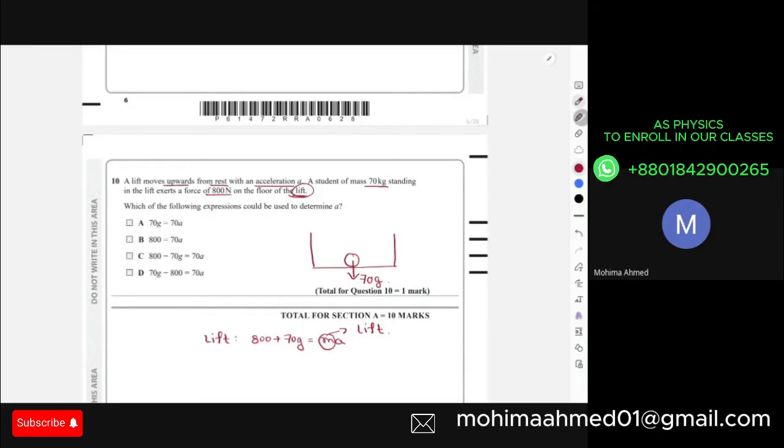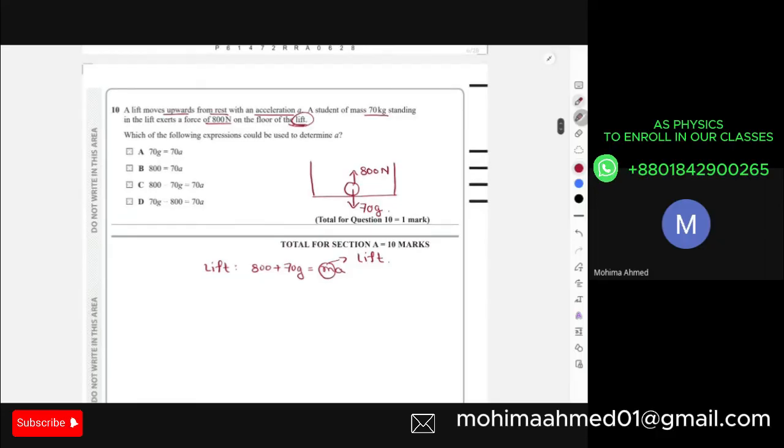But if you're considering the person, if you're trying to find out what are the forces acting on the person, then on the person you have only weight acting in the downward direction, earth is pulling the person downward, and from the floor of the lift, the person is receiving an electrostatic reaction force in the upward direction of 800 Newton. So you have 800 upward, 70g downward, and obviously the person was still connected to the lift, right? So if the lift was accelerating at a, the person would still be accelerating at a. This is what we call relative motion. Over here, I'm connected to the lift. That's why if the lift is moving at a, I'll also be moving at a.